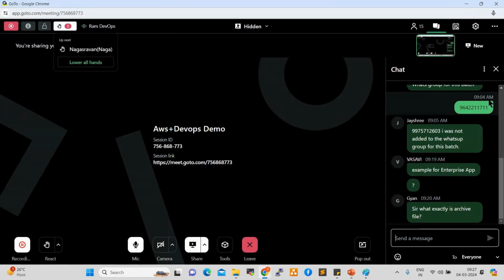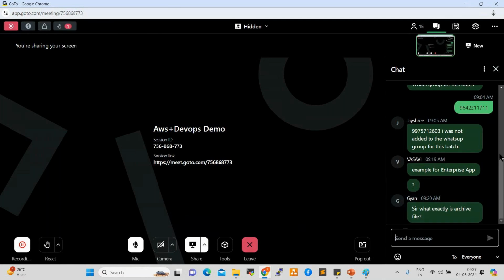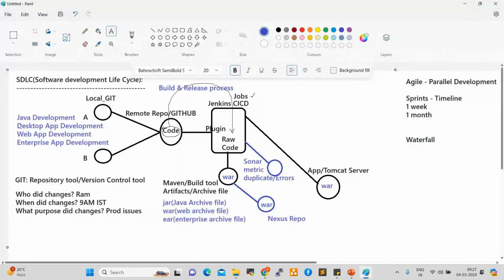Someone is asking what an archive file is, and about enterprise applications. So there are desktop applications and web applications. A desktop application we can use on our local laptop, our desktop. A web application we can deploy onto a server. An enterprise-level application we can deploy onto Kubernetes and Docker, where millions of requests come at a time. That is enterprise level.